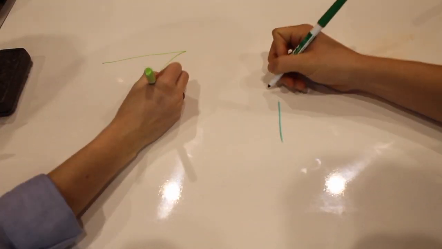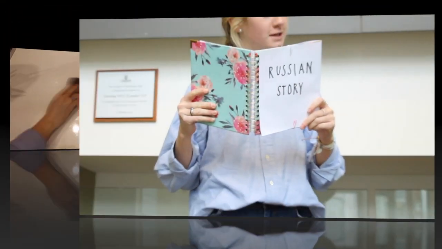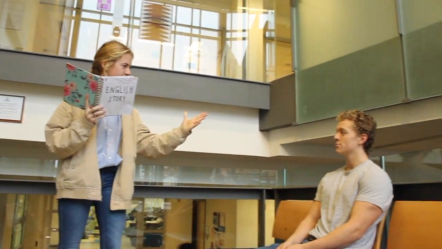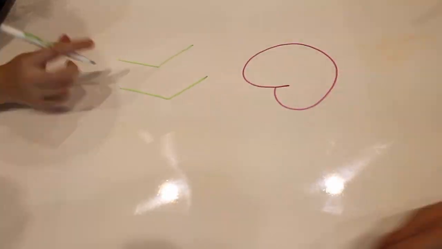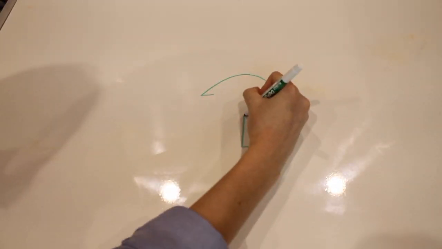First, they got each Russophone and Anglophone participant to listen to the recording of the story in their native language and observe their neural responses. So all Russophone participants listened to the story in Russian, and all Anglophones listened to the story in English. The purpose of this was to get an idea of the brain areas involved in the language network. So what did they find?